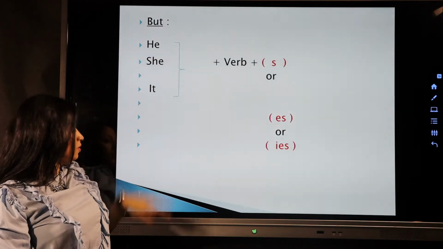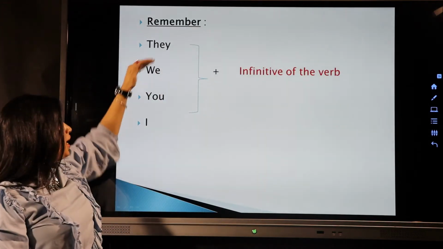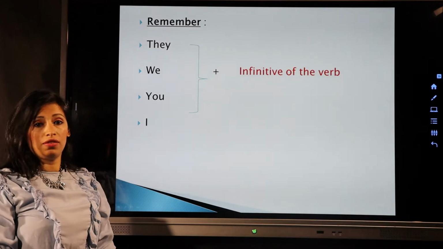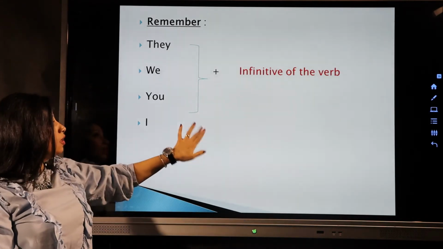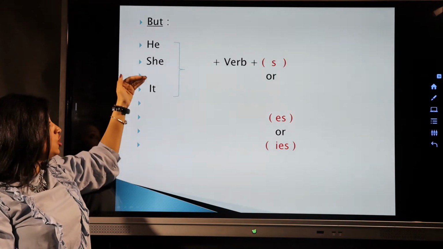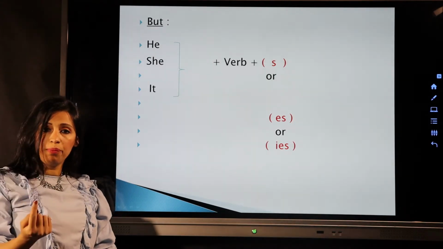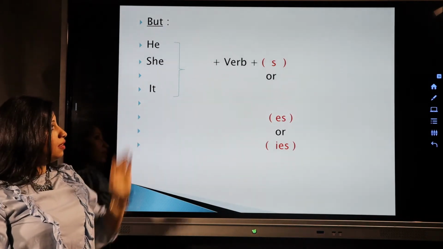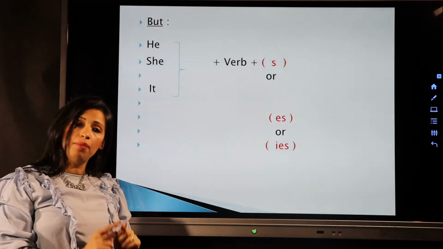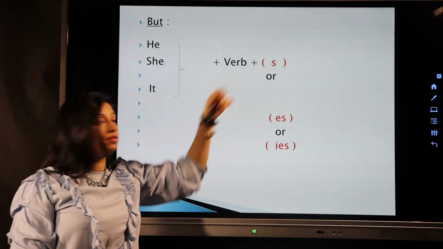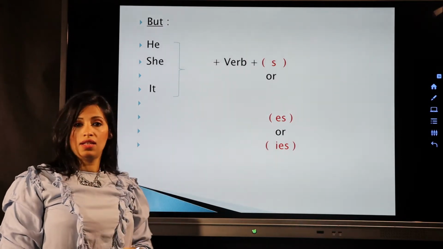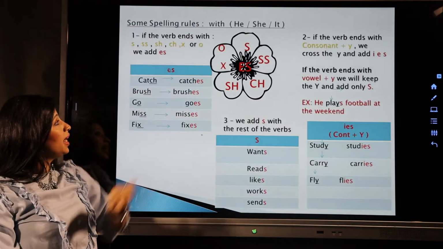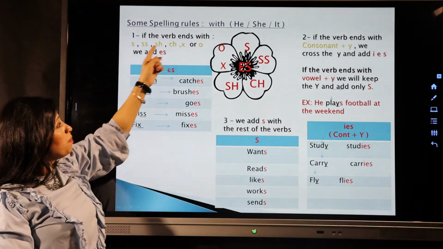So after they, we, you, I, I have to put the verb in the infinitive, and I will keep the verb as it is. Okay, what about he, she, it? Or if I'm talking about one person or one thing, it means singular. After he, she, it, I put the verb, but I have to add something to the verb. Sometimes I add s, sometimes I add es, sometimes I add ies. So let's see the cases. Some spelling rules.